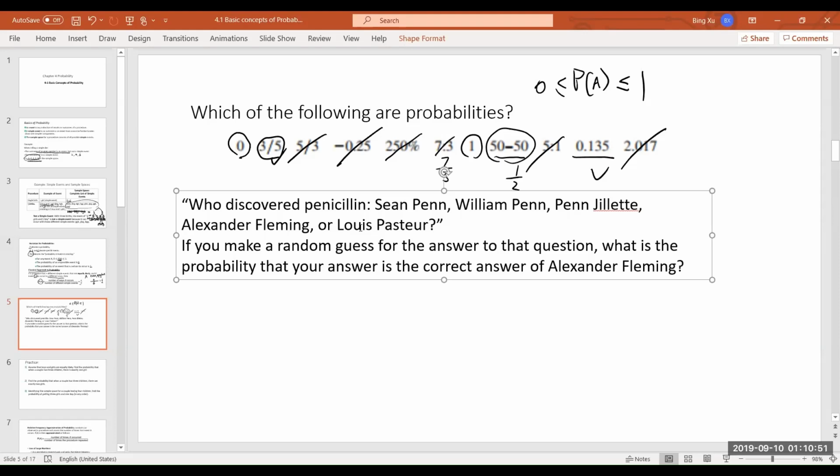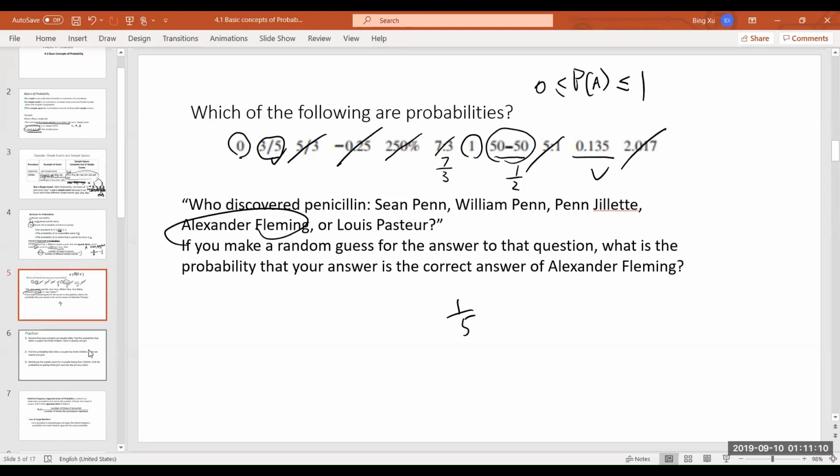Well, I didn't know that. But if you take a random guess, what will be the probability of guessing it correctly? 1 out of 5, right? There's only one correct answer out of 5 answers. This is the classical probability approach.